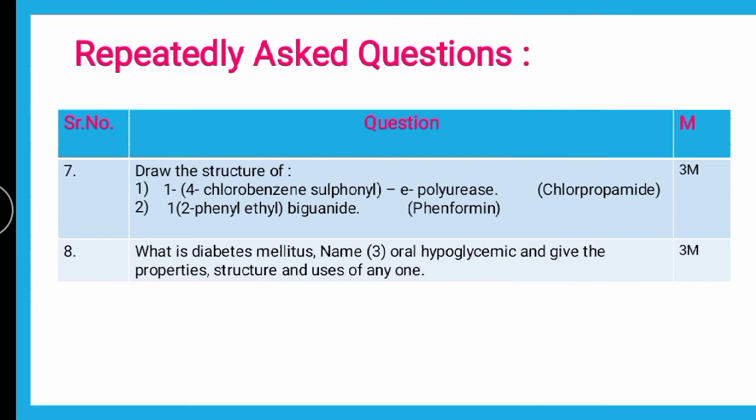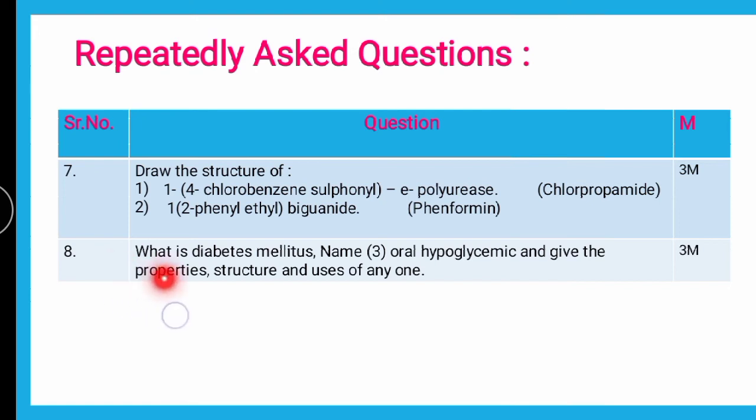So which one is it, how will you identify? Look into the earlier part, which is chlorobenzene. So it is chlorine attached to benzene, so it is definitely chlorpropamide, out of glibenclamide, chlorpropamide and tolbutamide, since the name contains chlorine. So this way you can easily identify the names of the drugs if the IUPAC is given. The very first and foremost condition is the suffix and then the substituents.